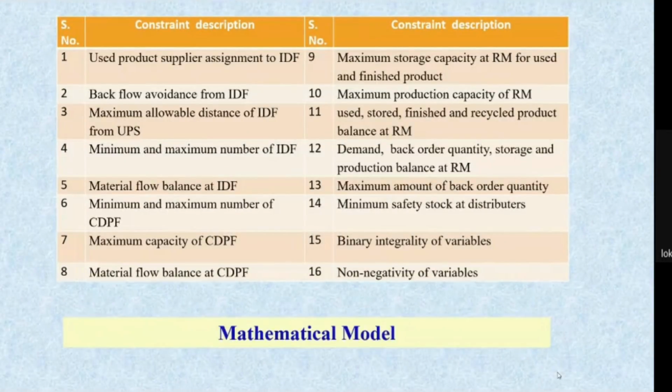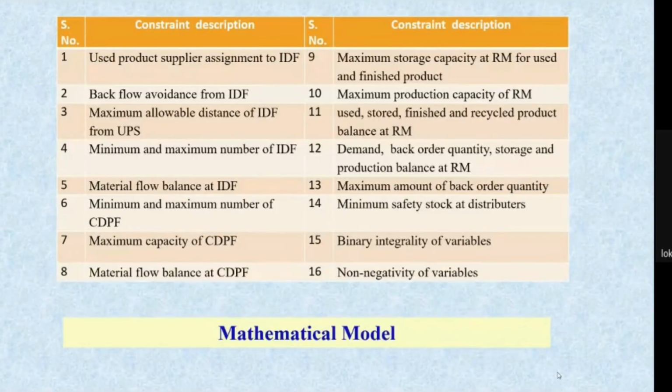And also we have to balance at each remanufacturing plant the number of used tires, stored tires, finished tires, and recycled tires. And we also have some demand constraint, back order quantity constraint, storage constraint, and production balance at a remanufacturing plant.